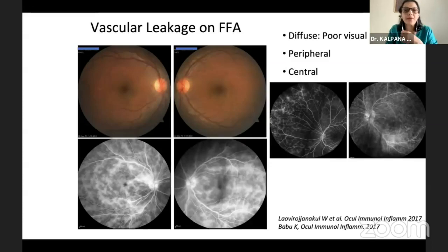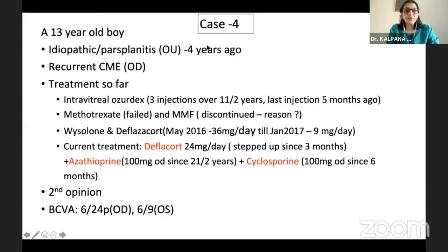At that point of time, we stumbled on this article on vascular leakages in fluorescein angiography, which showed that diffuse leakages over a period of time can result in poor visual acuity. So when we saw our next case, which was a 13-year-old boy who had a history since 4 years, extensively treated and investigated, and he had failed almost many drugs. And when he came to me, he was on Deflazacort, azathioprine, and cyclosporin, and his vision in the right eye was 6/24.